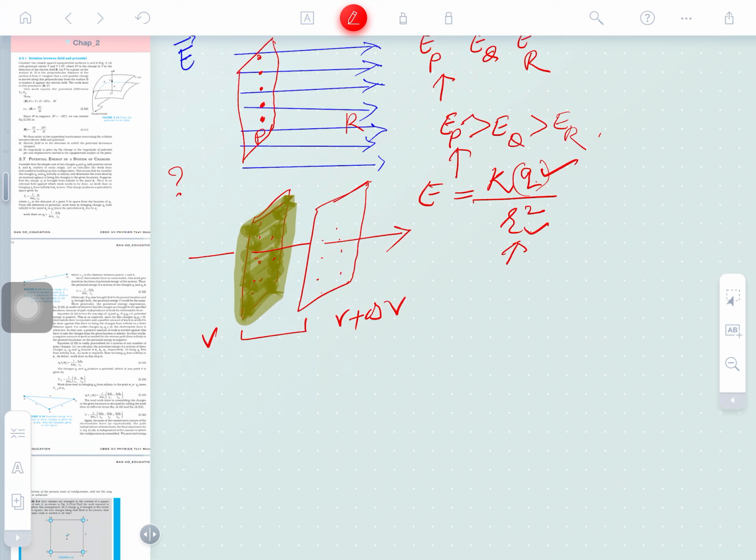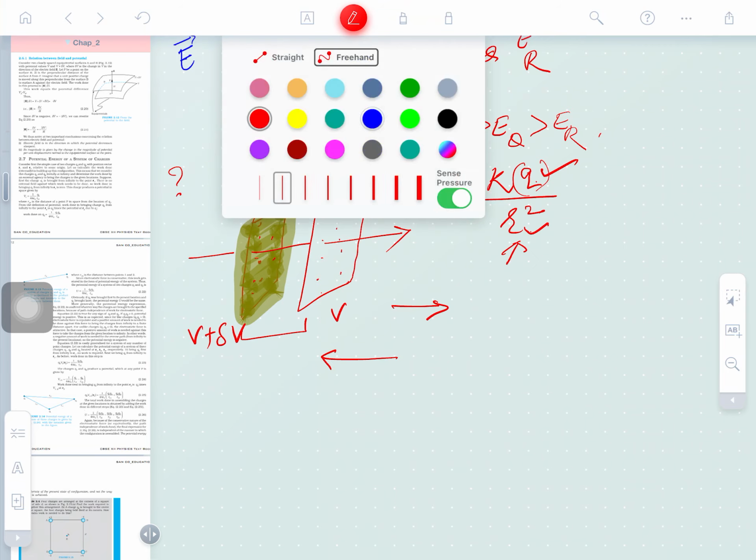No. Obviously, suppose that we simply understand here, the source of the charge is present to the left side, clear, and here will be the field. I am just telling this, the potential at V here and here will be the potential at V plus del V. We can just understand here, clear. Why? Because if we move right to left, the potential will increase. If we move left to right, the potential will decrease. Why? Because more closer to this charge. It means if you are moving in the direction of electric field, the conclusion is to be drawn here.